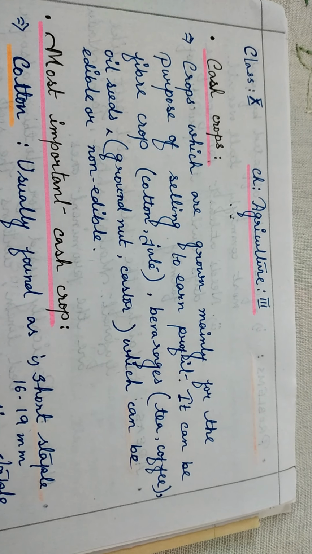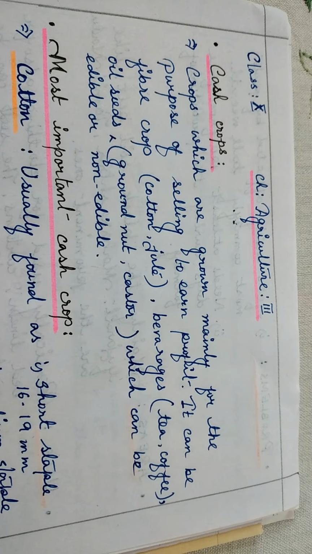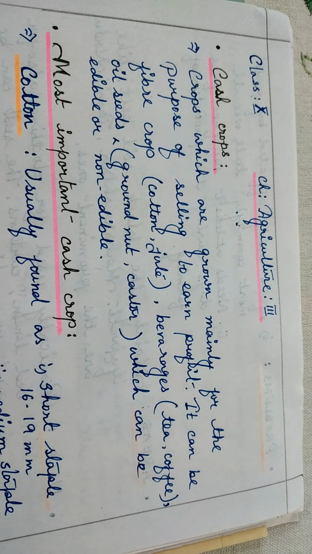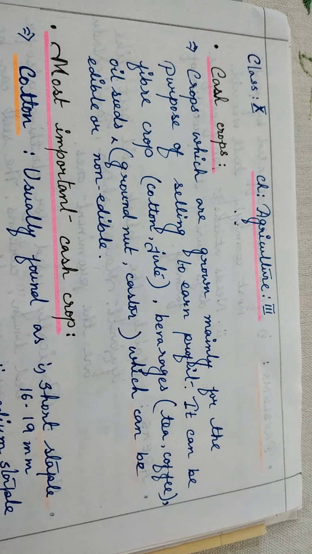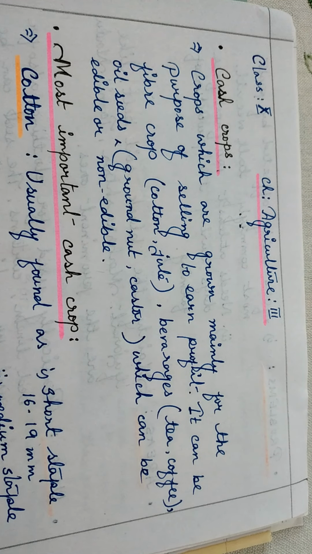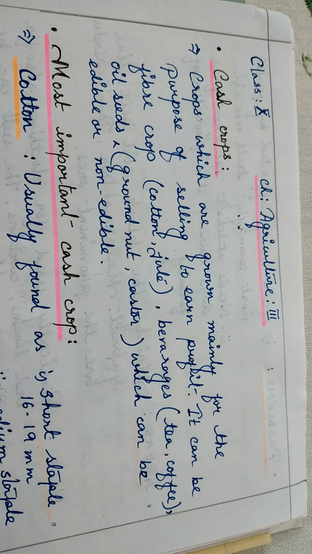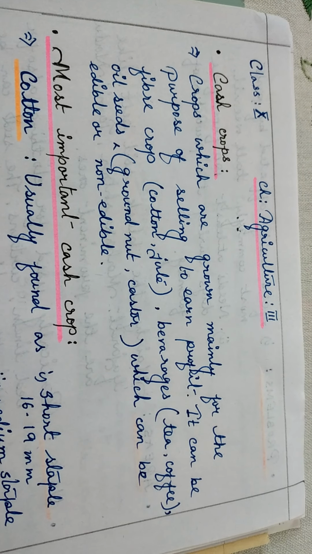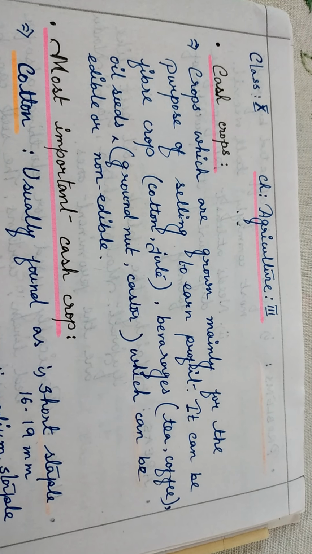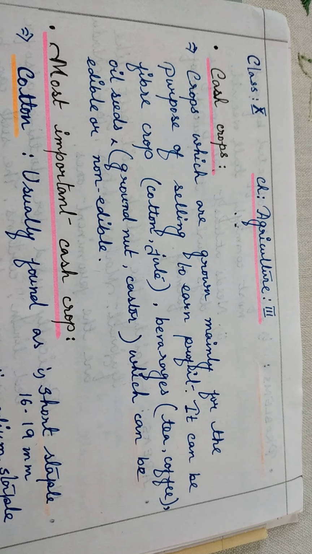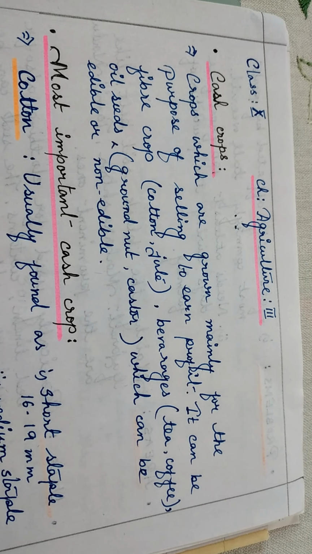So today we are going to start with agriculture 3, as we have already finished part 1 and part 2. In this chapter we will solely learn about the important cash crops which are grown in India. First of all, let us have an idea about what cash crops are.